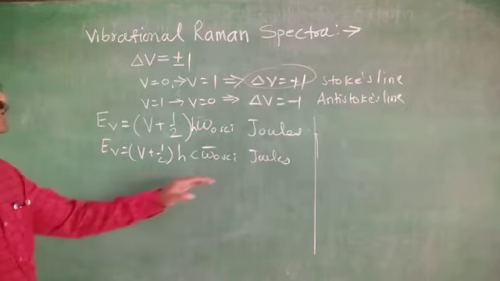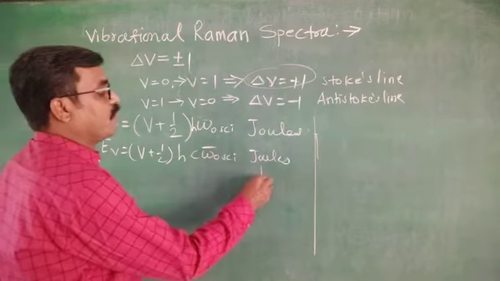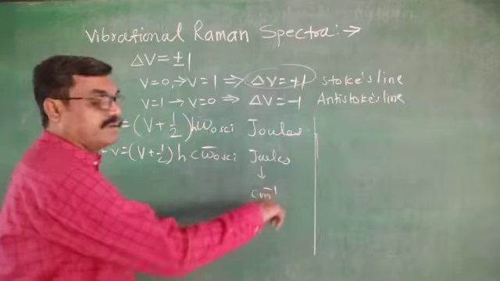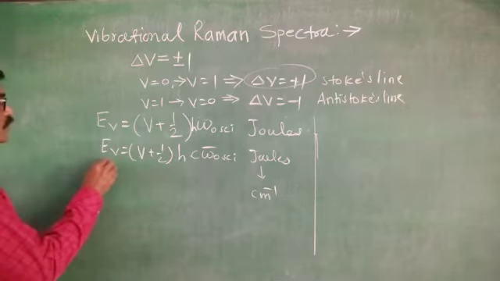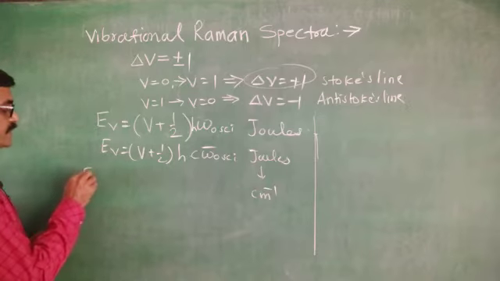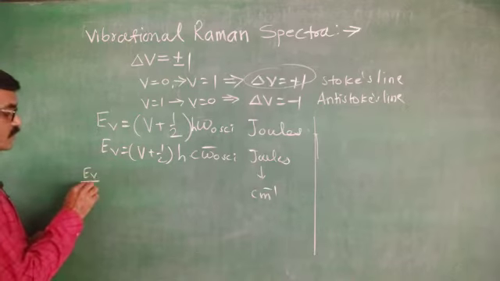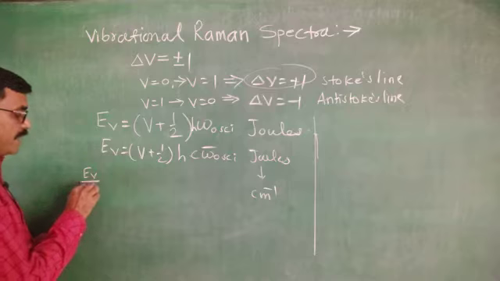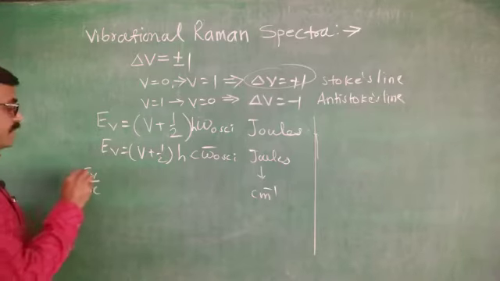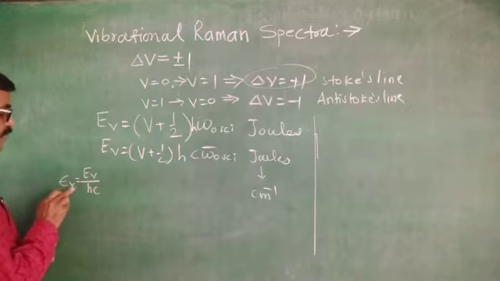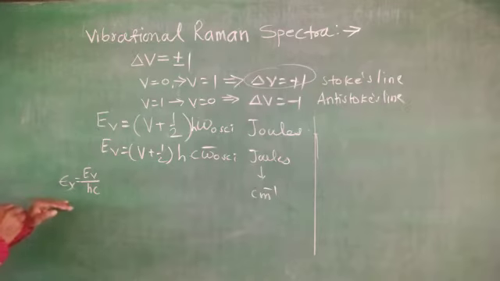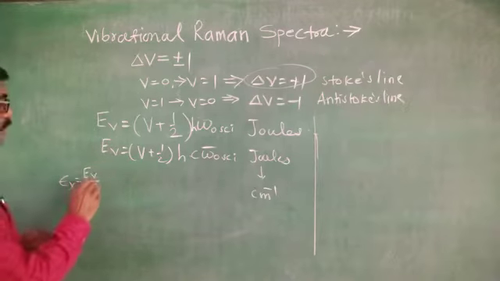Now in order to convert this energy from joules to centimeter inverse, what you have to do? We have to divide this energy in joules throughout by hc. That is why you will get a new value, epsilon V, which equals E_V upon hc.